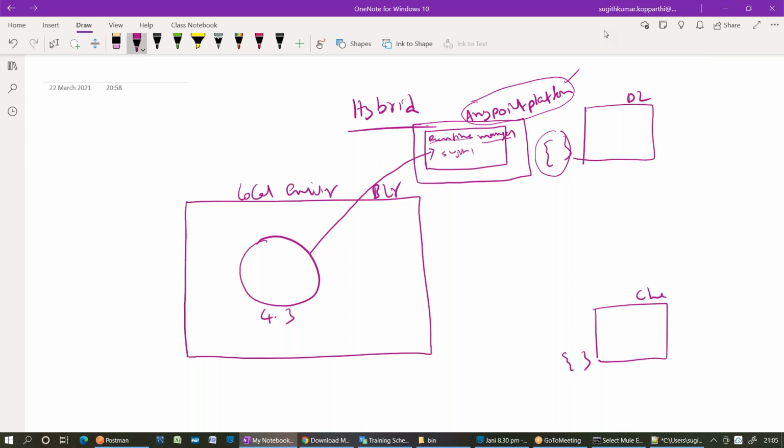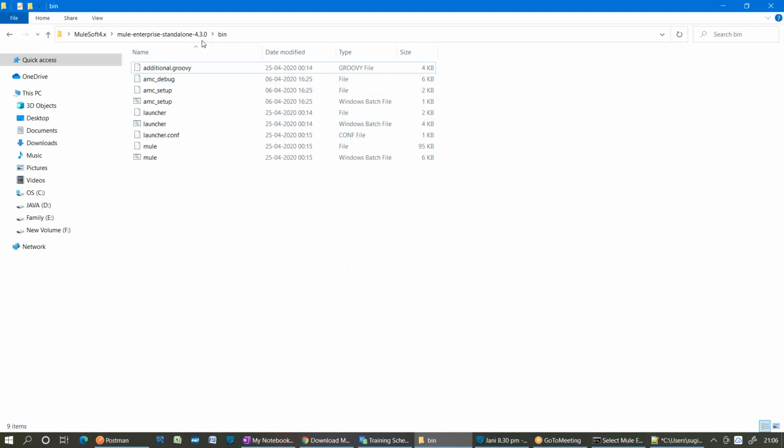In simple language, the UI of your on-premise server is there on the cloud. Do you have any UI for the on-premises runtime you saw in the earlier scenario? Do you have any UI for this server?